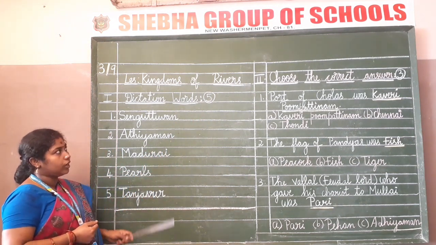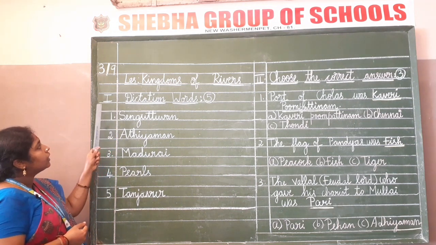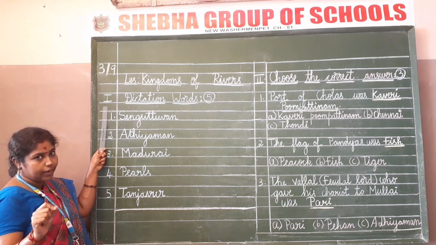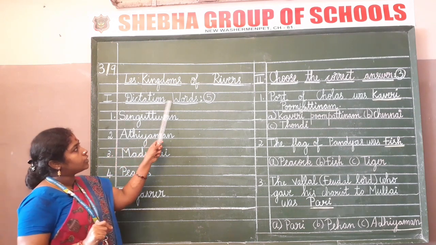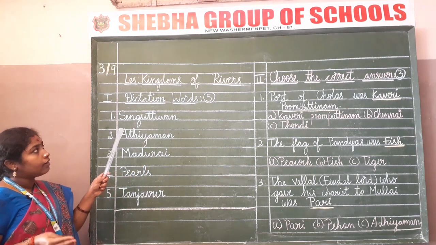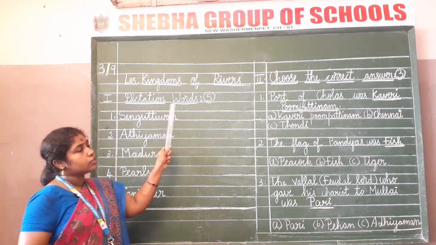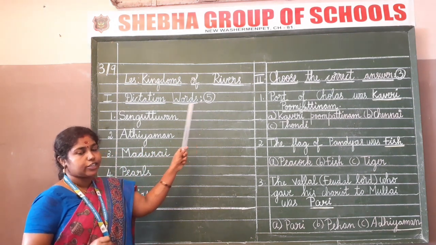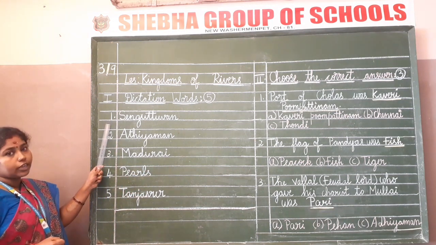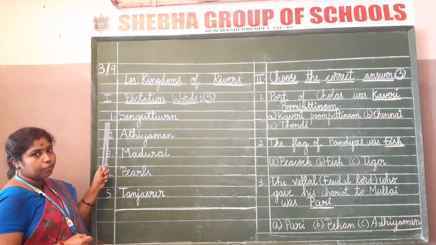Now we move on to the first Roman letter. Leave one space and start writing. In the margin of the notebook, you have to write it as first Roman letter, dictation words. Keep a space between the words to write your handwriting neatly. We are going to write 5 dictation words. First one, after writing this, before putting the serial numbers, leave one line and start writing from the margin.